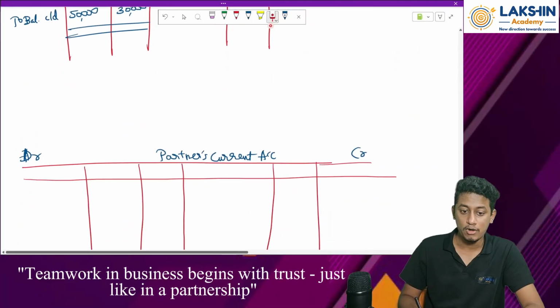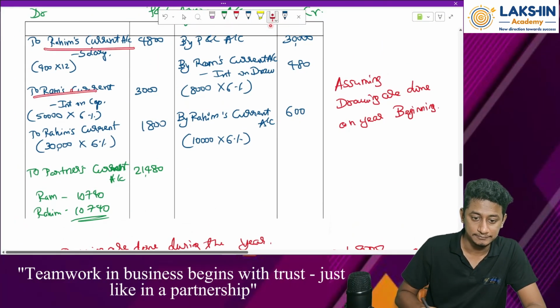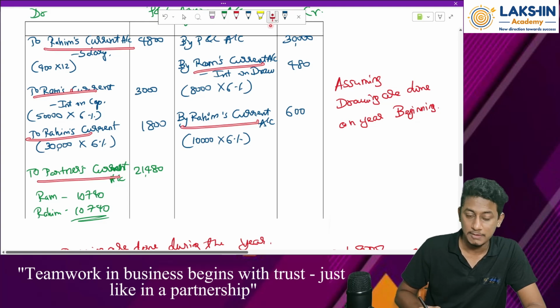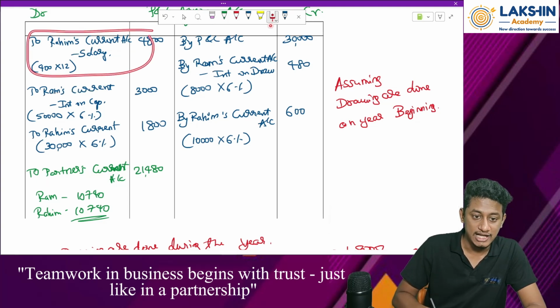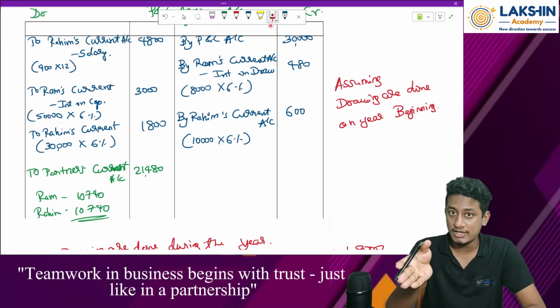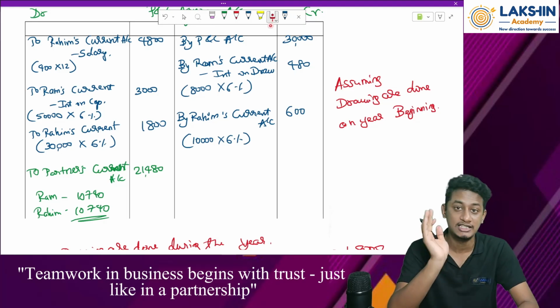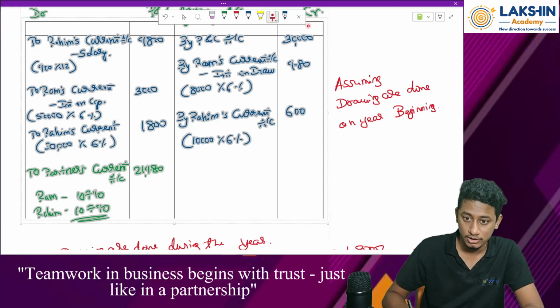Then first of all, what will it take? All these entries, remember? Okay, let's start with the salary part. So Rahim's account salary, I think you have mentioned the answers, right? Please write down the answers in your notebook so that for cross reference, this will be better for you. So start one by one.